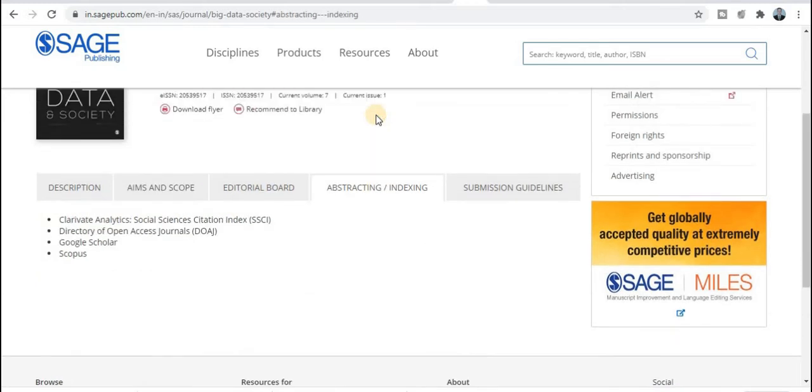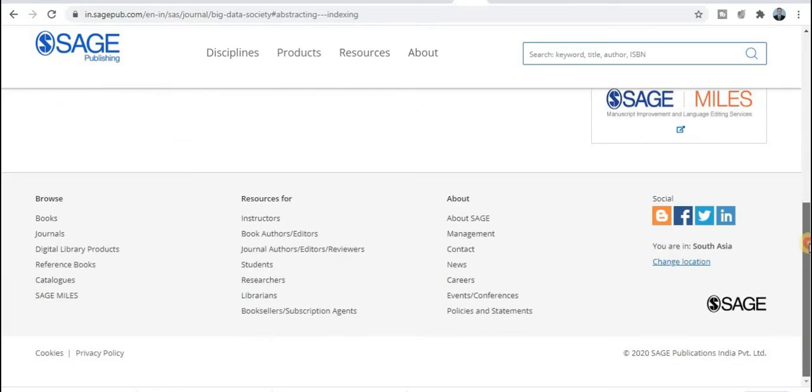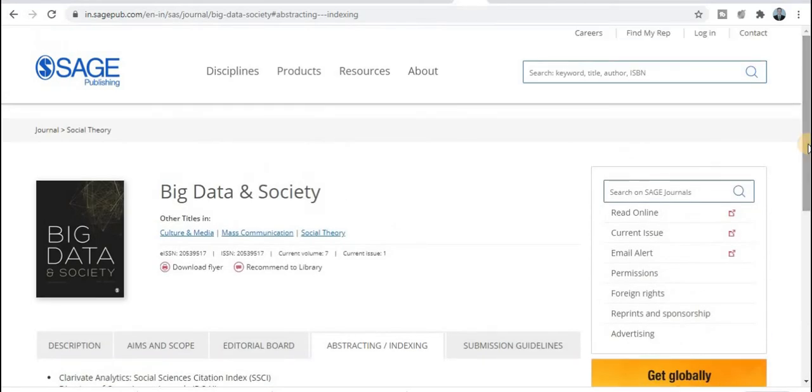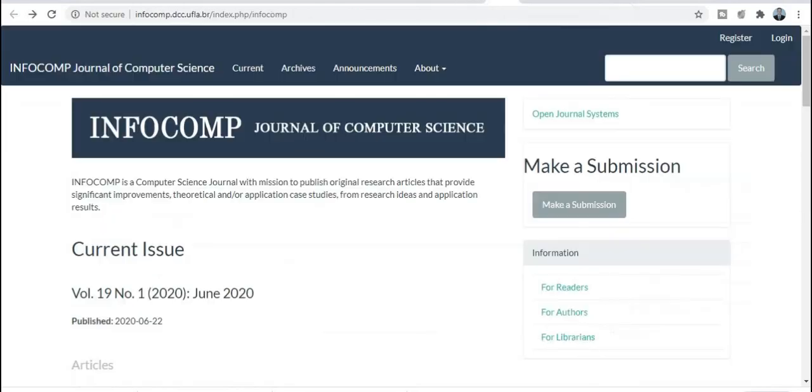This is a UGC approved journal, and this is very important and very good news to all of you. This is an SCI indexed journal, a UGC approved journal, and also a Scopus indexed journal. This is also very good news to all of you. So just explore this journal. If your research area comes under this category, then submit your research paper for publication, because it has all three kinds of database: Scopus, SCI index, and also UGC approved.